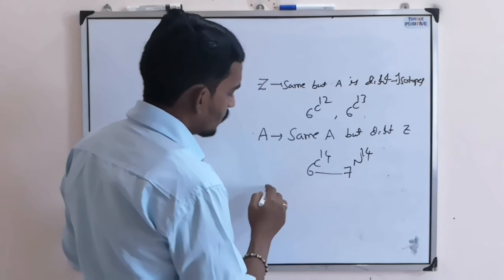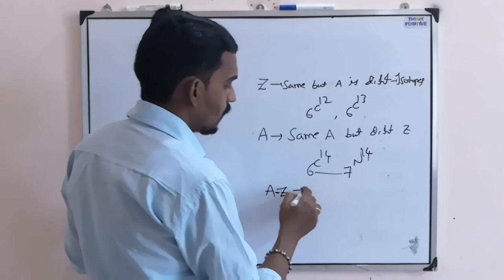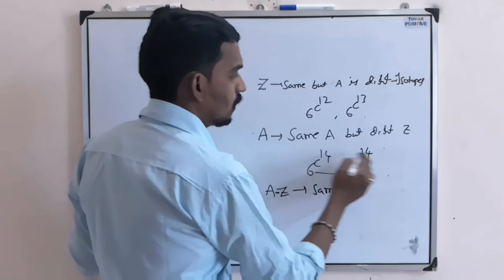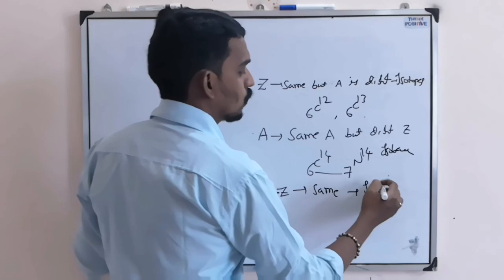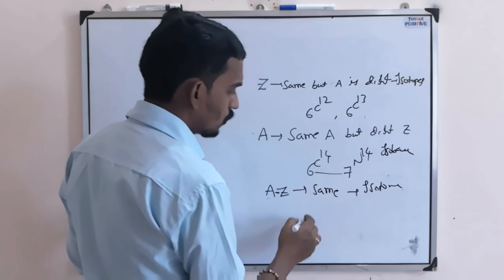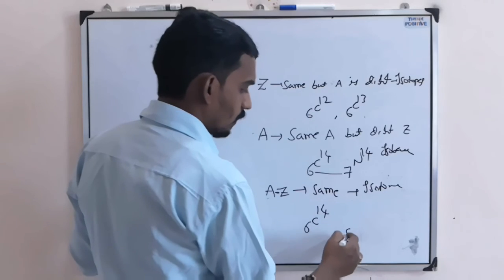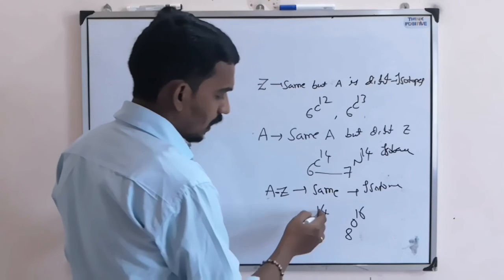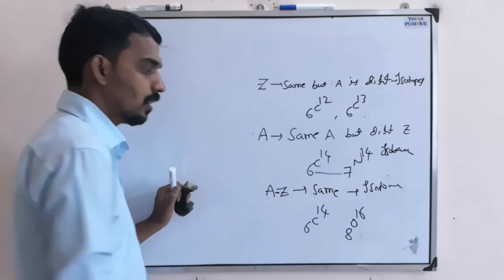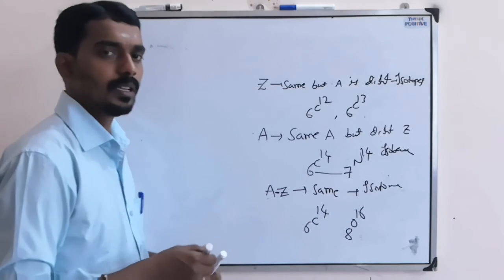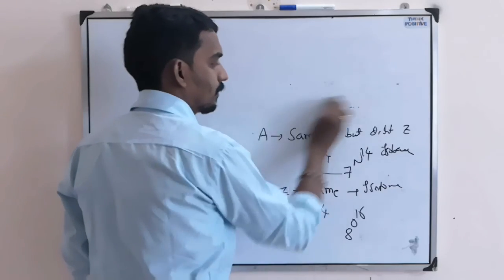Or sometimes A is different, Z is different, but A minus Z is the same. This we call isobars, and this we call isotones. Isotones means just like 6C14 and 8O16. Here 14 minus 6 is 8, here 16 minus 8 is 8. So 8 neutrons, 8 neutrons. Such kinds of compositions are available for a nucleus.